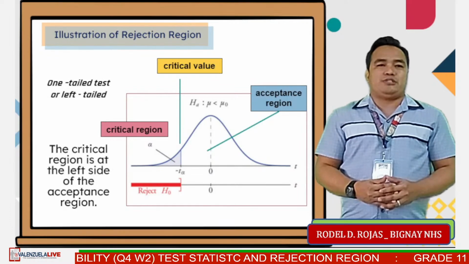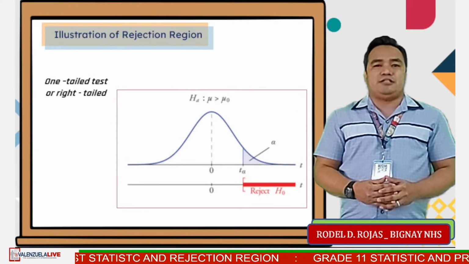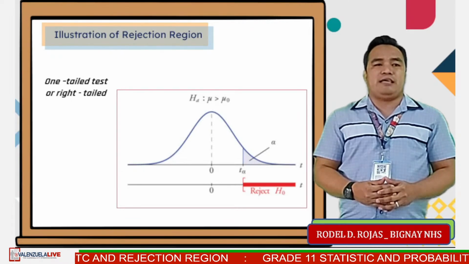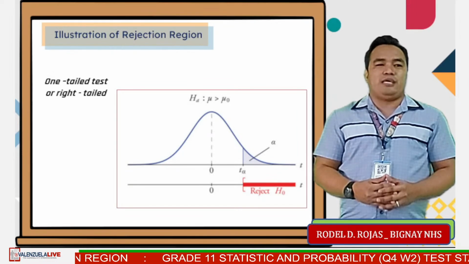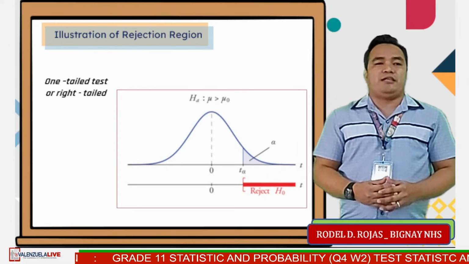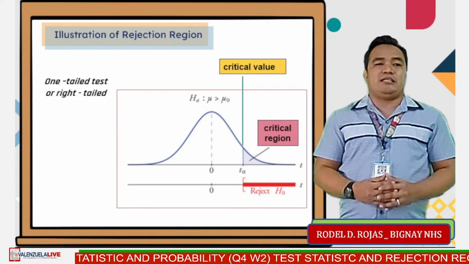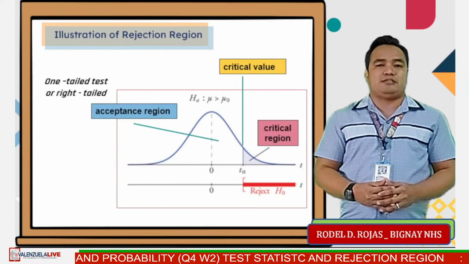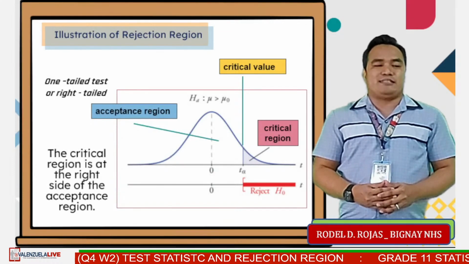Next, the figure shows the rejection region under the normal curve for a directional, one-tailed or right-tailed test. Notice that the entire area under the curve is divided into two parts by the critical value. The shaded region is the rejection region and the unshaded part is the acceptance region. The critical region is at the right side of the acceptance region.